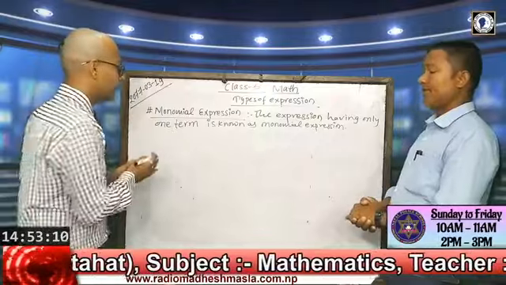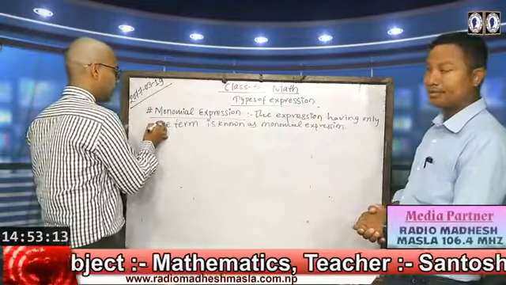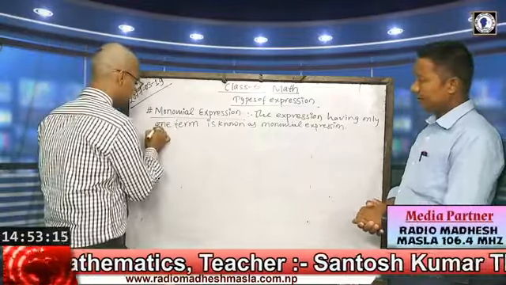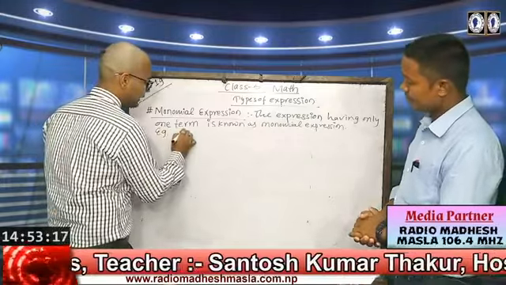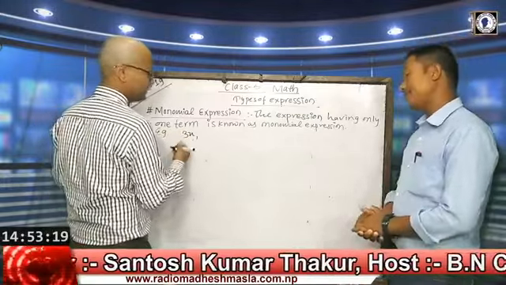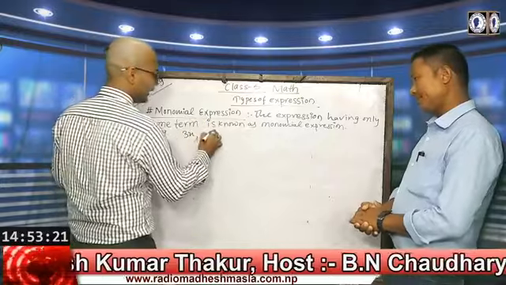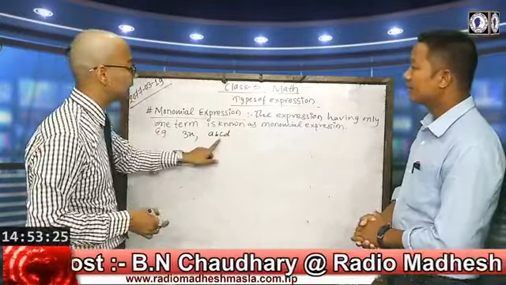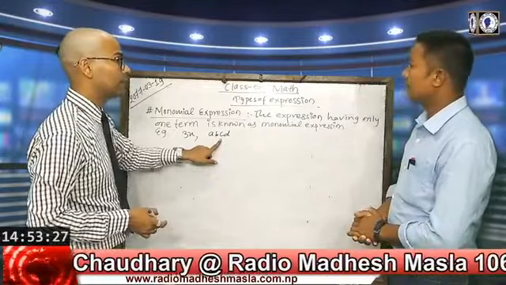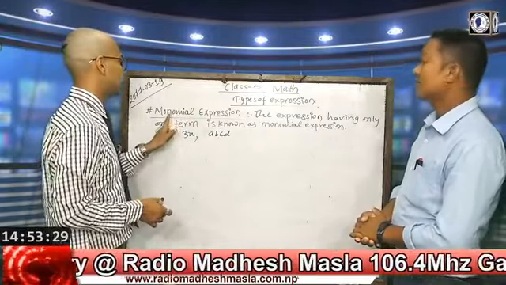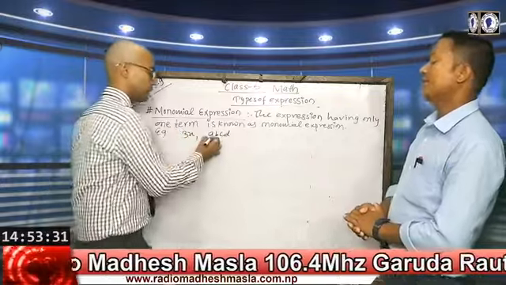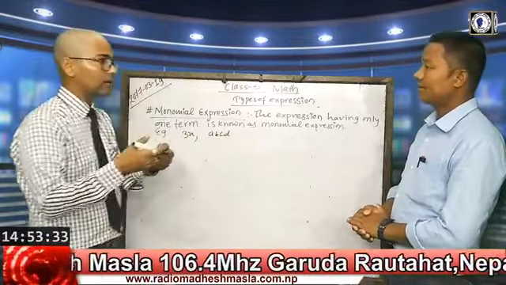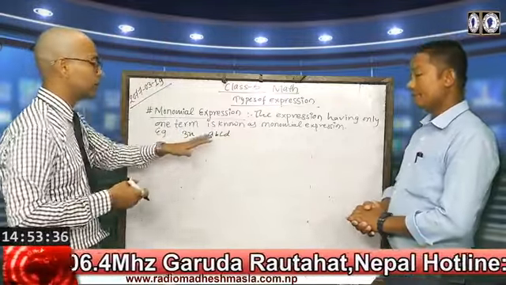Because in a monomial expression, a term should be written. For example, we can write here 3x. This is a monomial expression. A, B, C, D, if they are connected with multiplication signs only, then they are known as a monomial expression. There is no other sign.